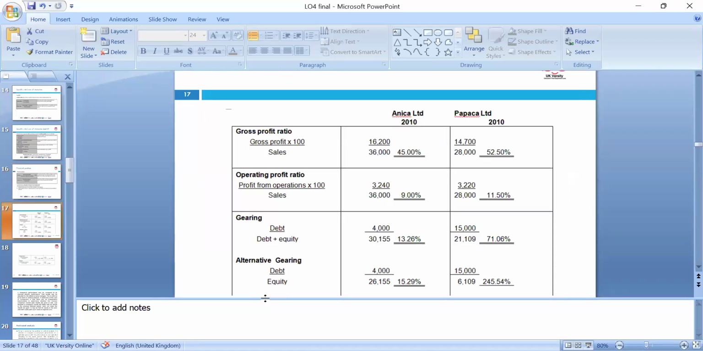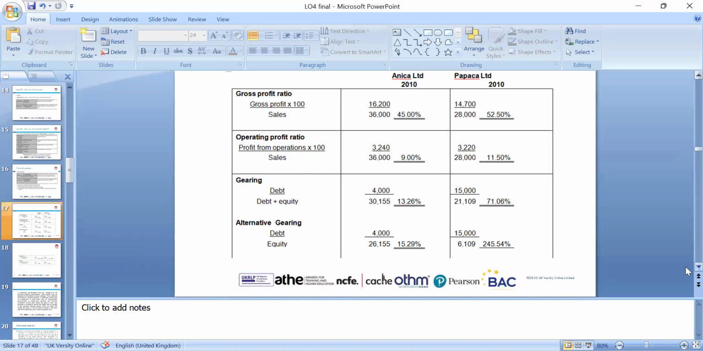So we have two companies in this example. Gross profit percentage is gross profit divided by revenue times 100, so we convert it: Anika is 45% and Papika is 52%. Operating profit ratios are 9 and 11. Gearing ratios are 13.26, debt divided by debt plus equity, and 71, so 71%. So the high-risk company is Papika.